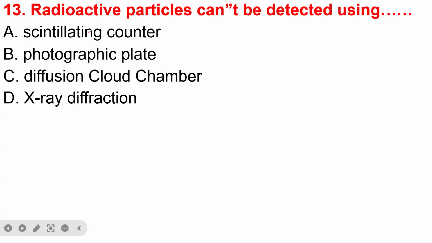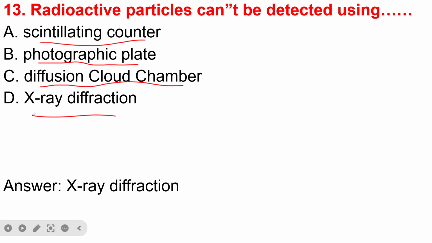Then radioactive particles can be detected using, so we have ways that we can detect radioactive substances. For the detection of radioactive substances, number one, you can use a scintillation counter or photographic plates. You can also use the diffusion cloud chamber, but the X-ray diffraction method is not one of the methods for detecting radioactive substances.